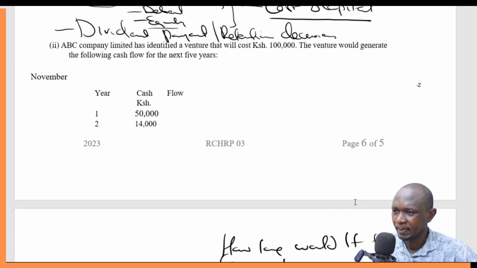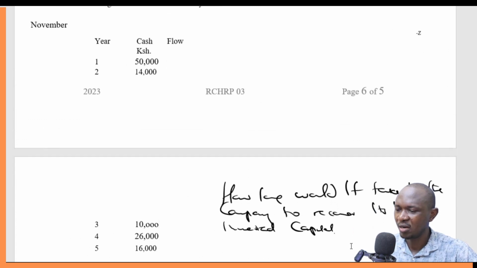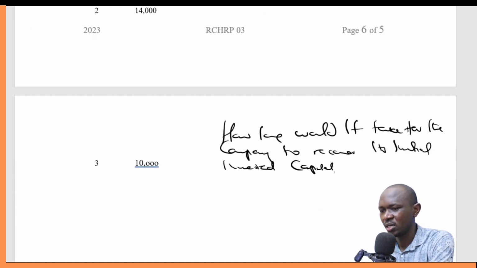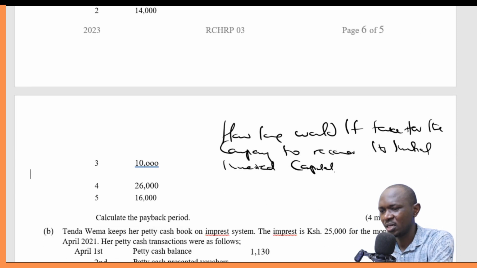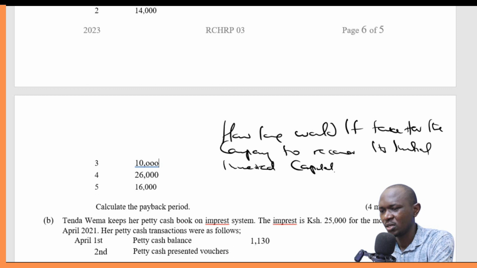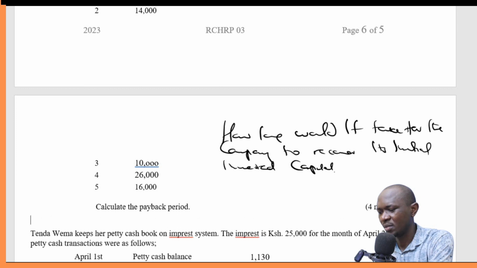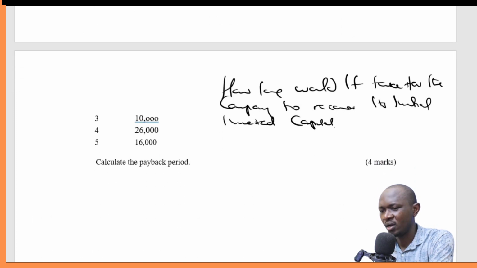So this company here is investing 100,000, and then these are the cash inflows over time. You can see we're talking about 50,000, 14,000, 10,000, 26,000, and 16,000. So how long will it take for the company to recover its initial invested capital of 100,000?